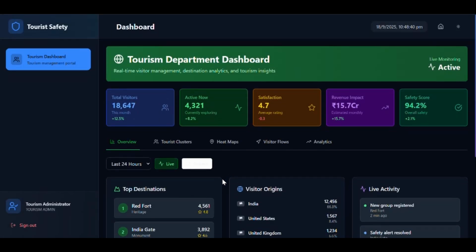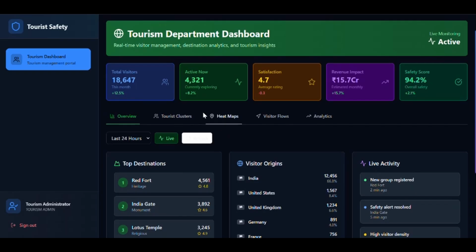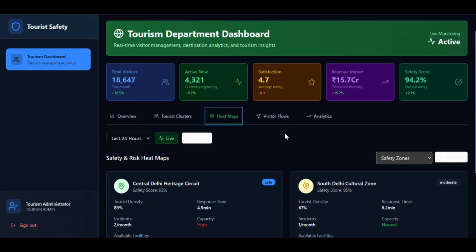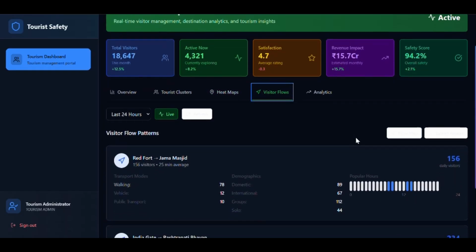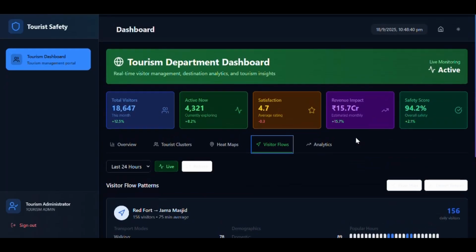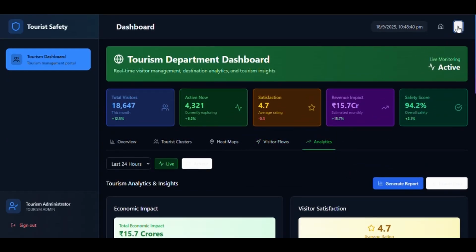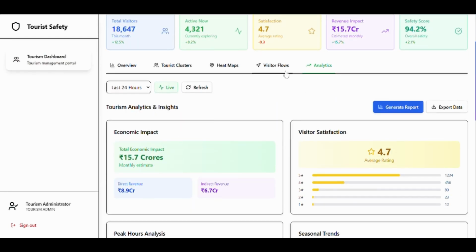Here we are. Now, tourists can view their digital ID, trip details, safety score, and recent alerts. The dashboard displays their current location, risk zones nearby, and emergency contacts. Tourists can review their travel history, see geofencing alerts, and access multilingual help resources, answering the need for self service and safety awareness. Here we can see a lot of features available on this dashboard, like the overview, tourist clusters, heat maps, visitor flows, and analytics.